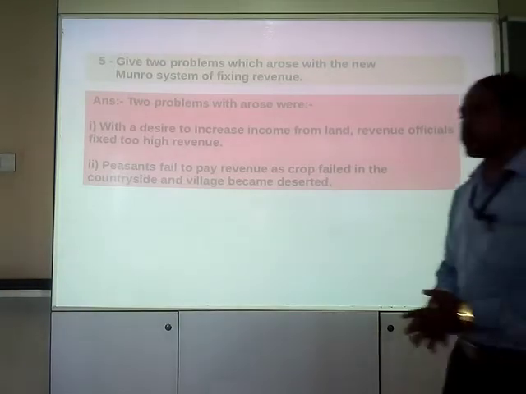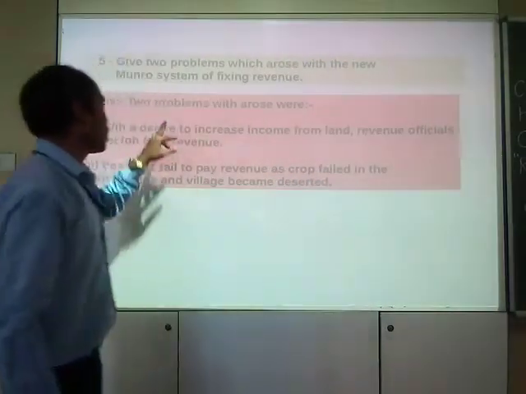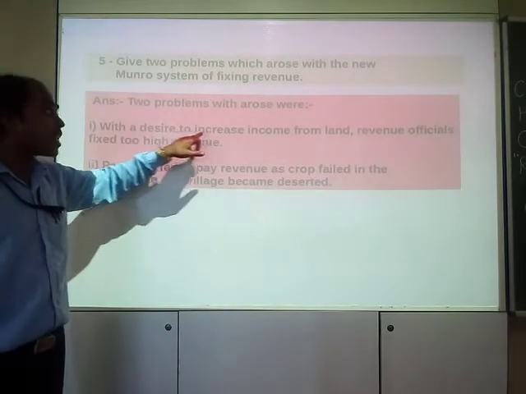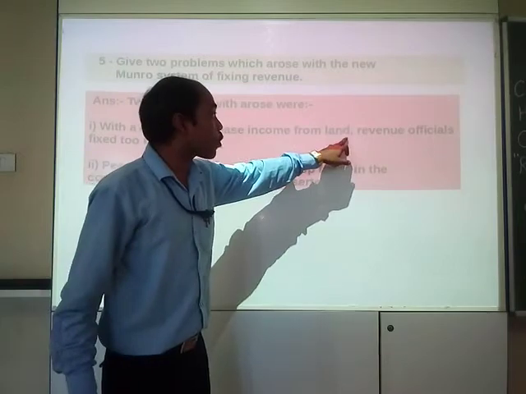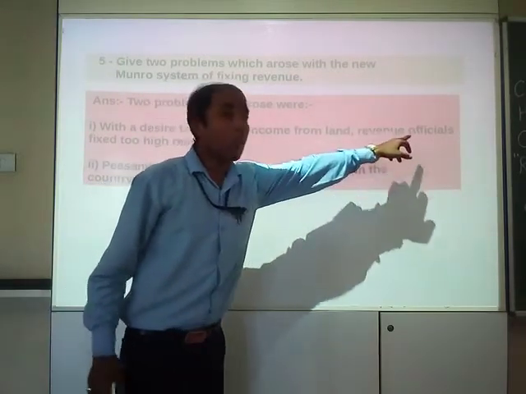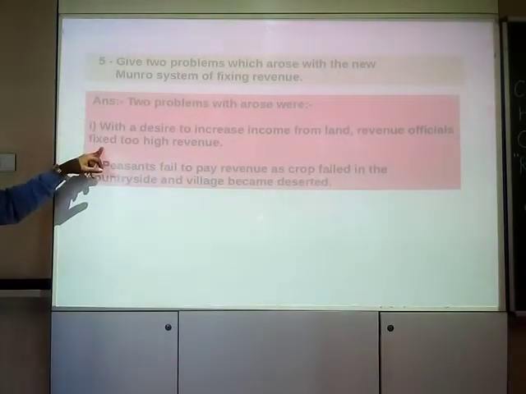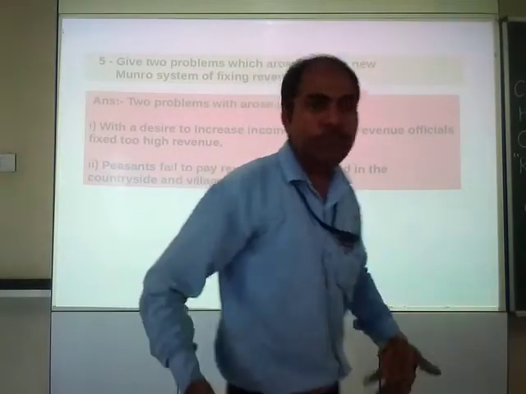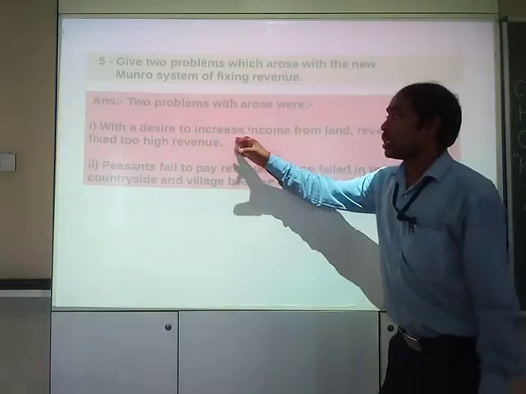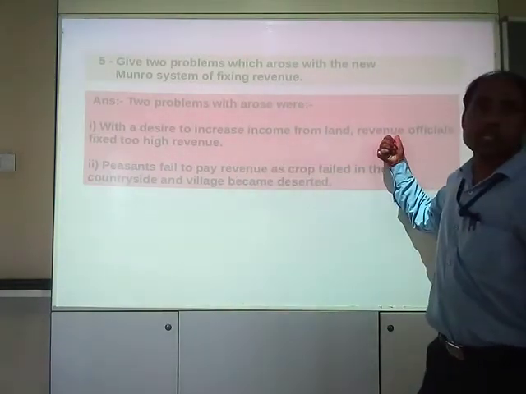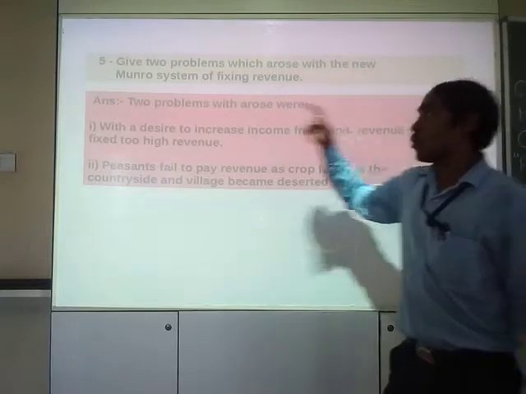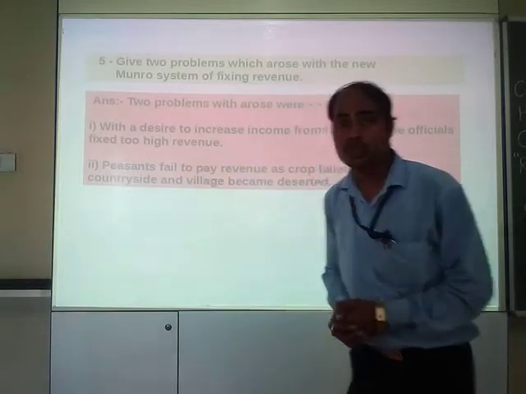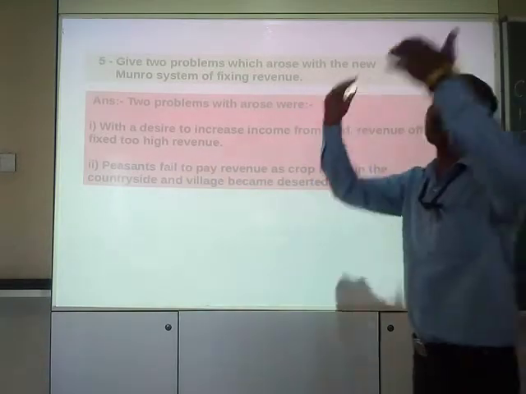So the two problems of the Munro system were: number one, with a desire to increase income from land, revenue officials fixed too high revenue. In order to make more and more profit, the company officials fixed too high revenue. This was the first problem, dear. They fixed too high revenue.